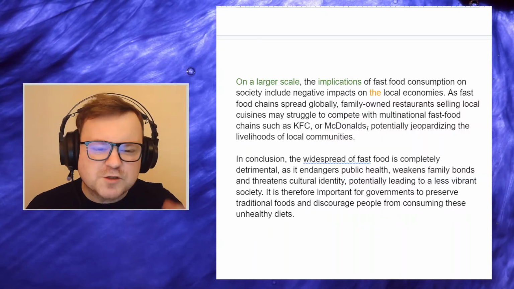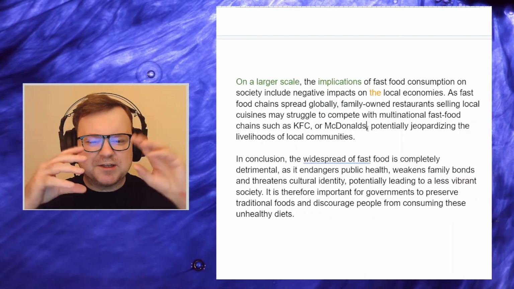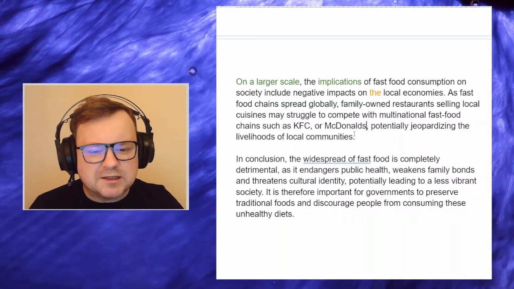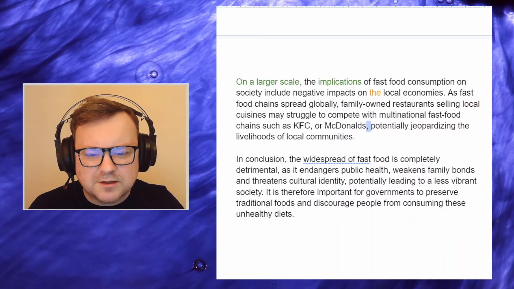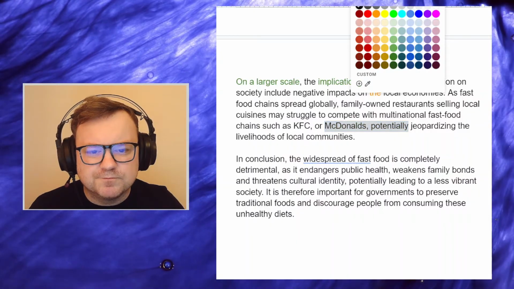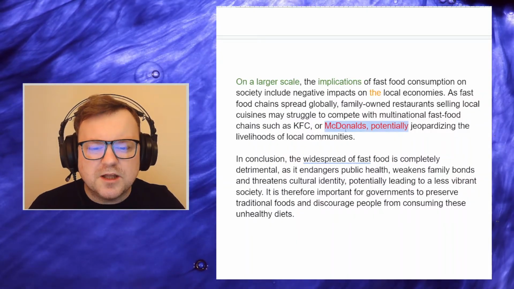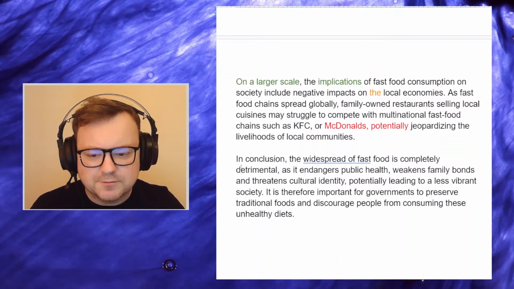Full stop. This potentially jeopardizes the livelihoods of local communities. I think splitting that into three sentences would be slightly better cohesion, but okay. Not a major issue. Another very well argued point. Short, but fine. Developed enough.